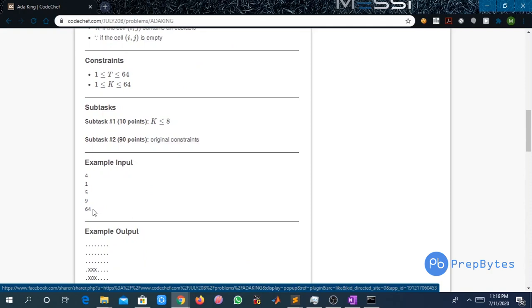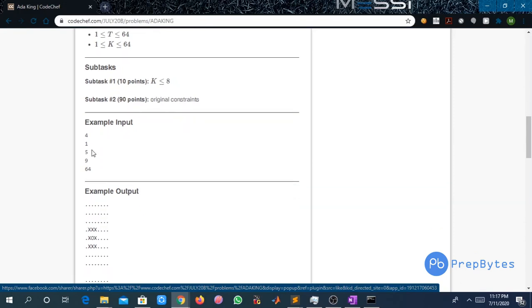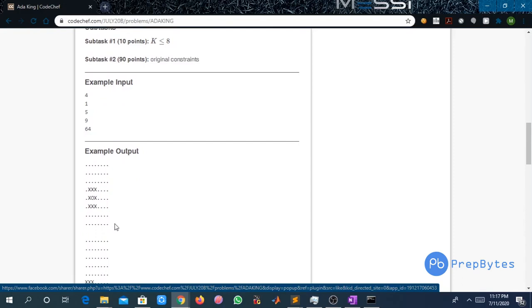So let us try to understand the input which is given to us. Here 4 is the number of test cases, and for each test case we are given a number k, right? So for k equal to 1, as we can see, this is the only position where the king can move, and this is the initial position of the king also. In any of these cells, the king can't go because all the adjacent cells are blocked. So he can't go from this cell to any other cell, right?